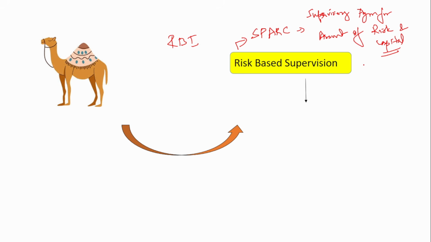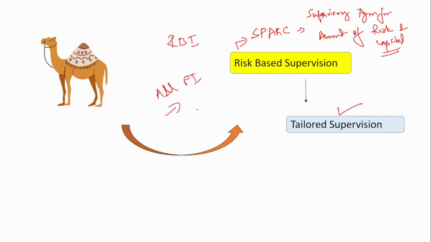Various features of SPARK, if you see, it is a tailored supervision. So here if you see, it is risk based. It means what? Depending upon the risk, it is supervised. Previously, if you see, all the financial institutions, whether it is high risk or low risk or medium risk, all the financial institutions were supervised in the same manner. But that should not happen, right? The institutions which have a lot of risk, very high risk, have to be supervised more diligently, more severely than the supervision done in the low risk, right?